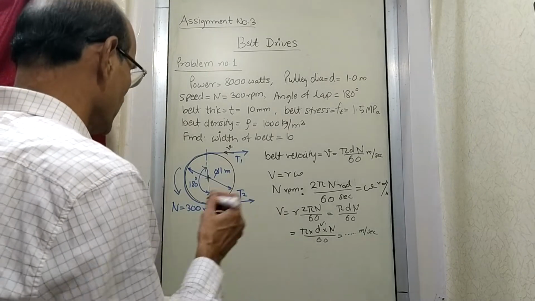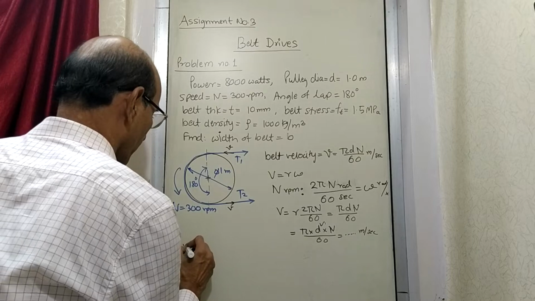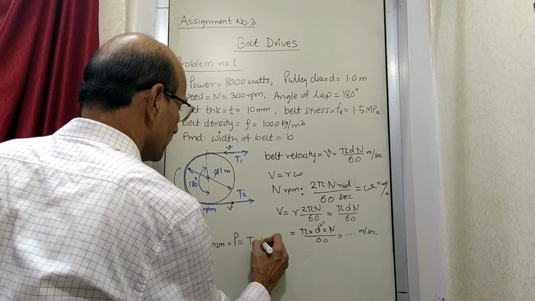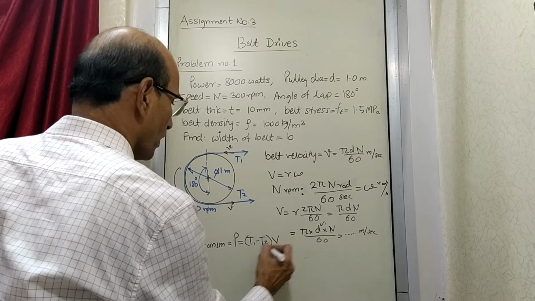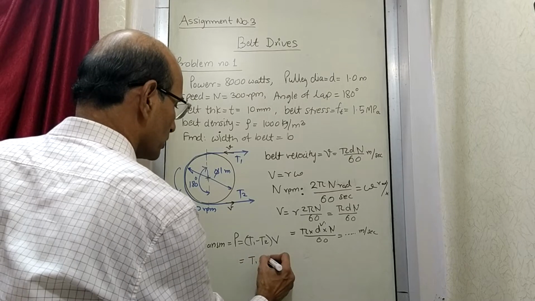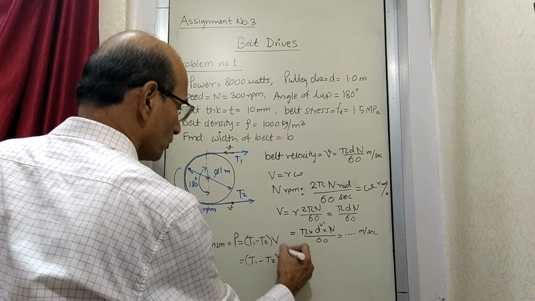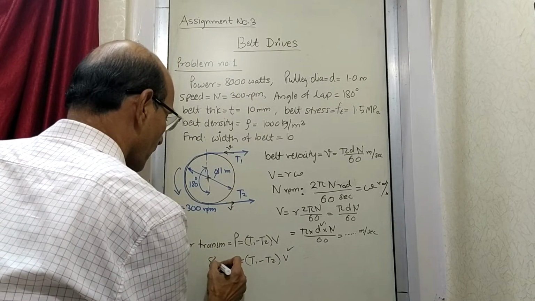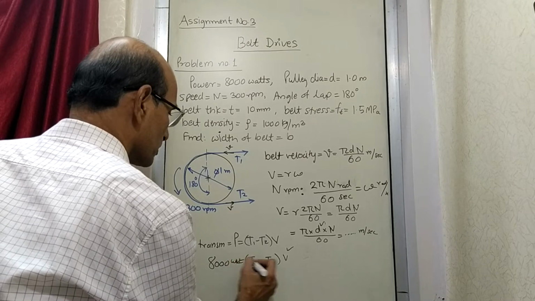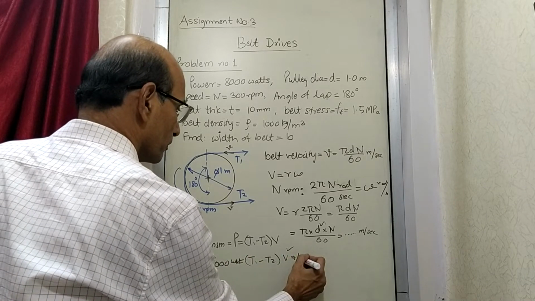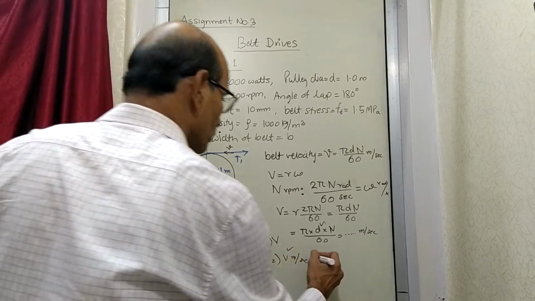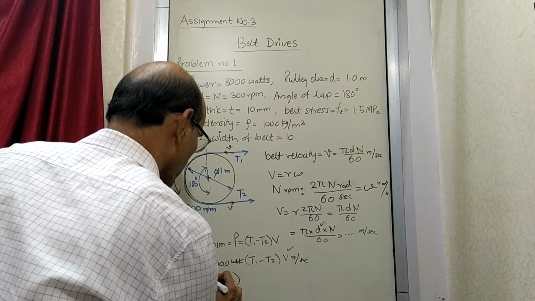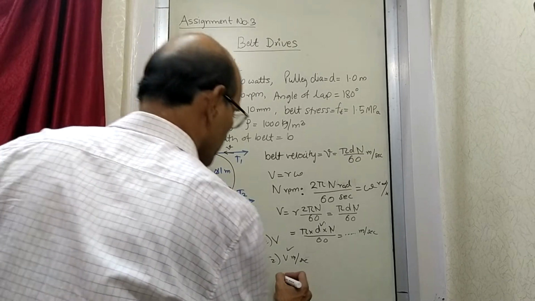Now we know power transmitted is given by the difference in tensions multiplied by V. So T1 minus T2. Now this V is known and power is given as 8000 watts. This is in watts and this is in meters per second. So this will give you T1 minus T2, how much? So much. And this is your equation number 1.